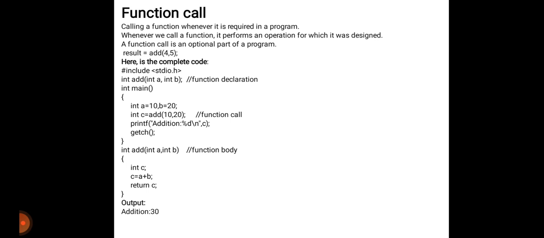Here we have the function declaration, function call and function body. Then c is equal to a plus b and return c. The output is addition is 30, that is 10 plus 20.